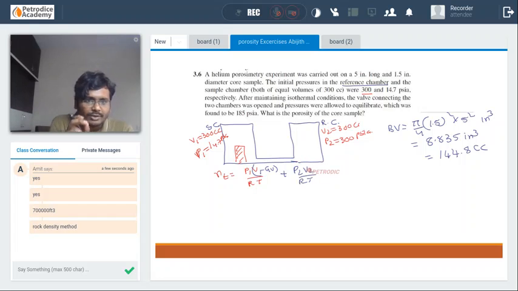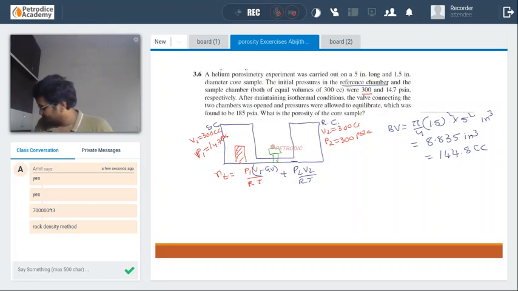This is the total number of moles before opening the valve. Next, the valve connecting the two chambers has been opened, and the pressure has been equilibrated, meaning it has been reduced. So the total pressure found in the common chambers is 185.